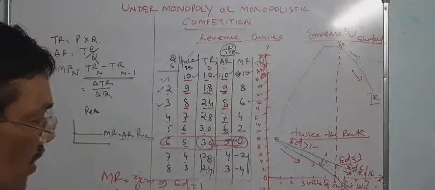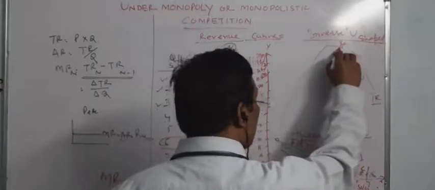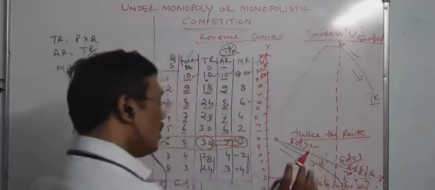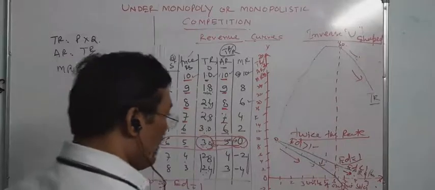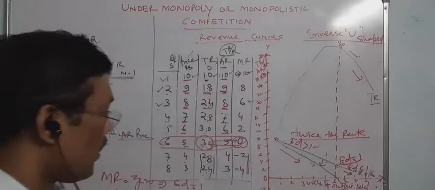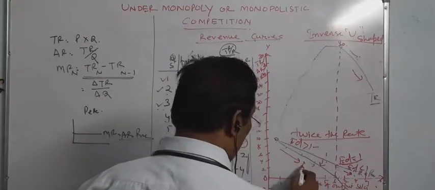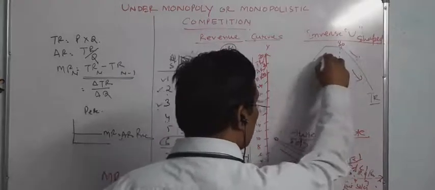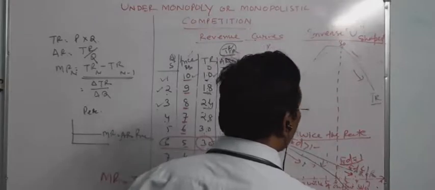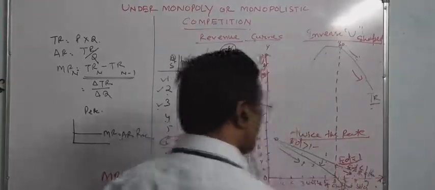Now it is a clear difference. When MR is 0, TR is maximum, and it is that middle point. When we measure it for the demand curve, at that time elasticity of demand equals 1. Before that, MR is positive and TR is increasing, and when MR is negative, TR is decreasing, and at that time elasticity of demand is less than 1.